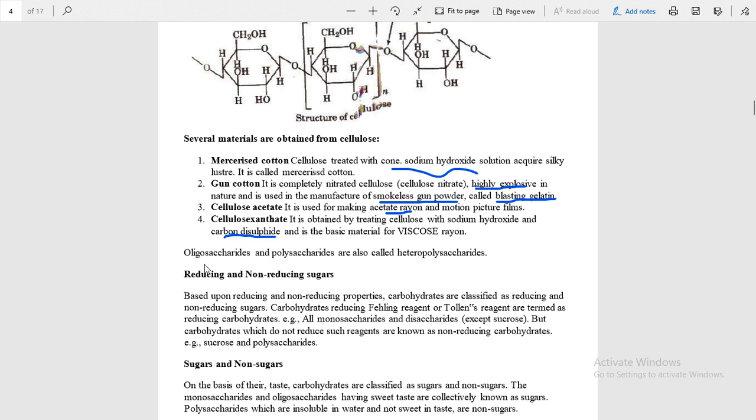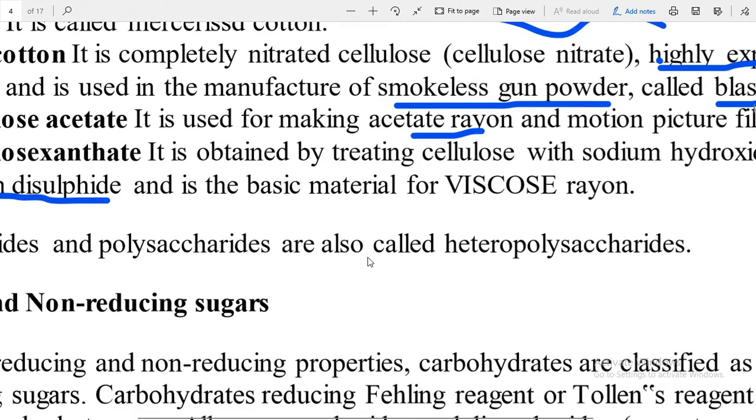One most important point, oligosaccharides and polysaccharides are known as heteropolysaccharides.